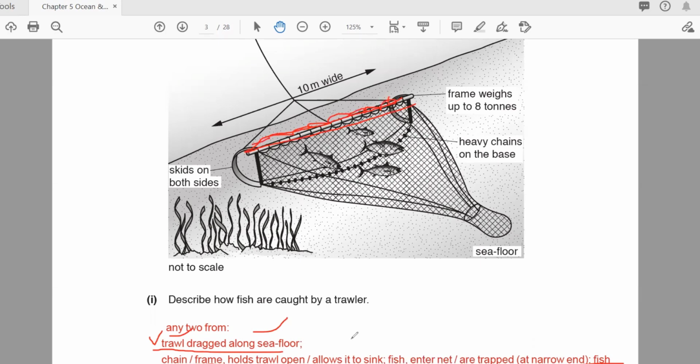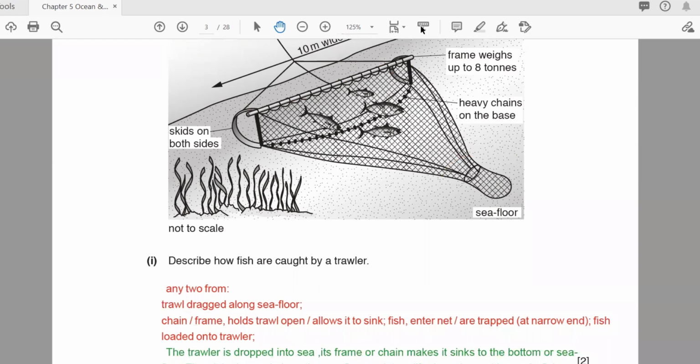They allow it to sink. Fish enter the net and are trapped at the narrow end. This is the narrow end, and fish are loaded onto the trawler, and then you pull it. So this is how you will find it in the marking scheme. But when you are writing the answer, you have to write in this form. I have written one for you, so please try to follow this one.